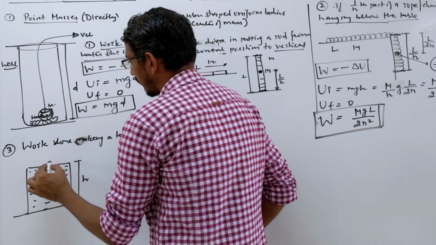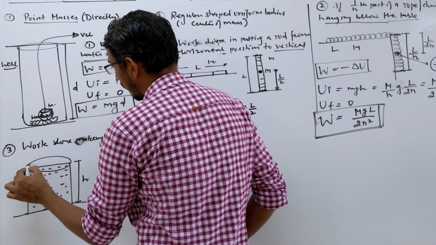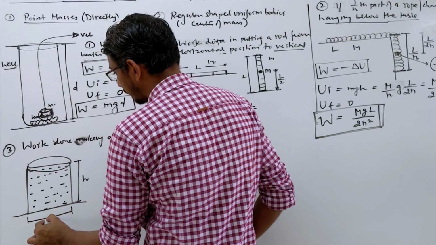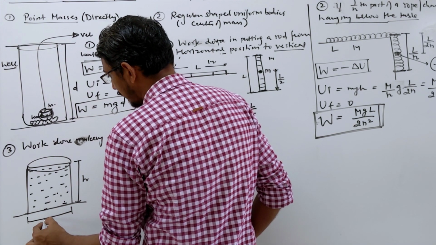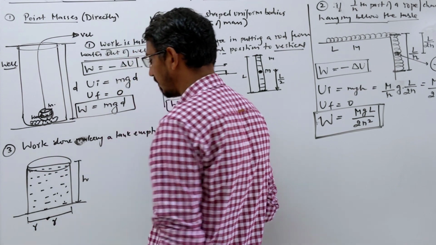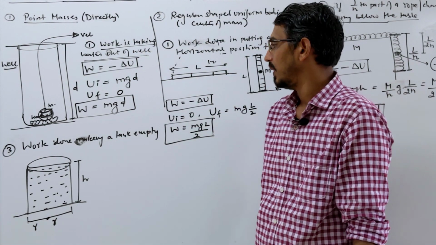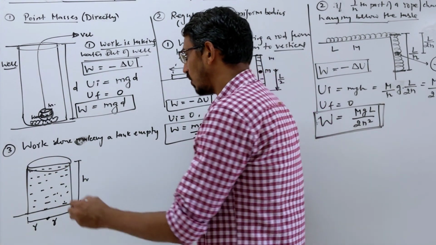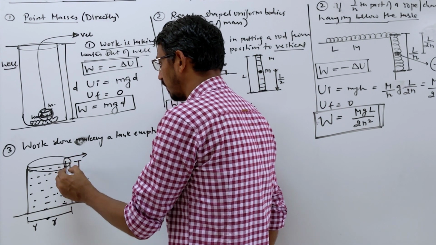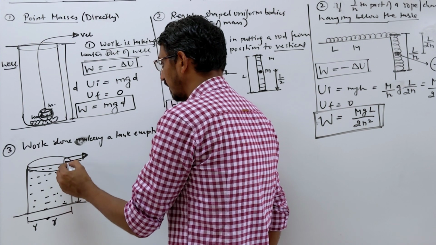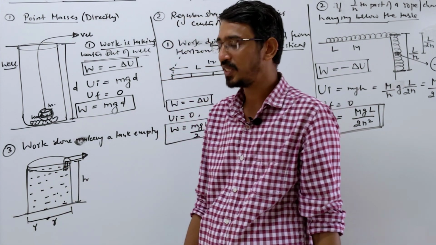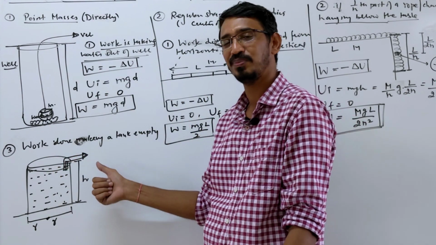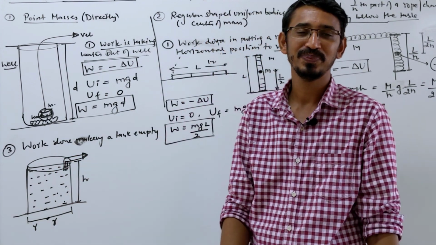Suppose I am saying this, what type of tank is this? A circular, cylindrical type of tank is there. So I will say radius, say r. Something will be given. Okay. Now they say that you want to take this water out of this. All the water you want to take out. You want to make it empty. Right. So don't say that just make a hole here and all the water will come out. You want to take it out from the top. Then how much work do you have to do?